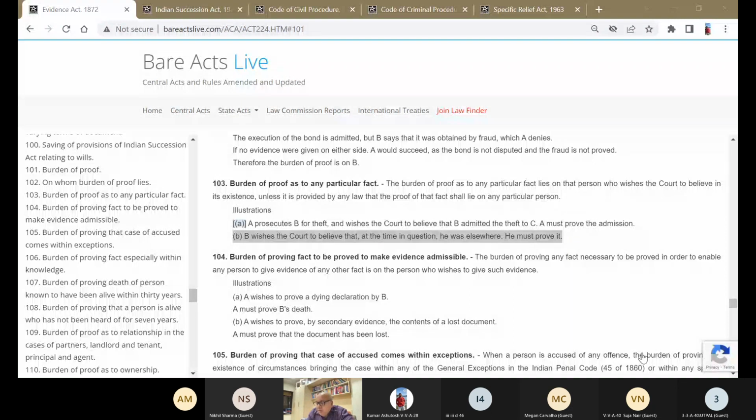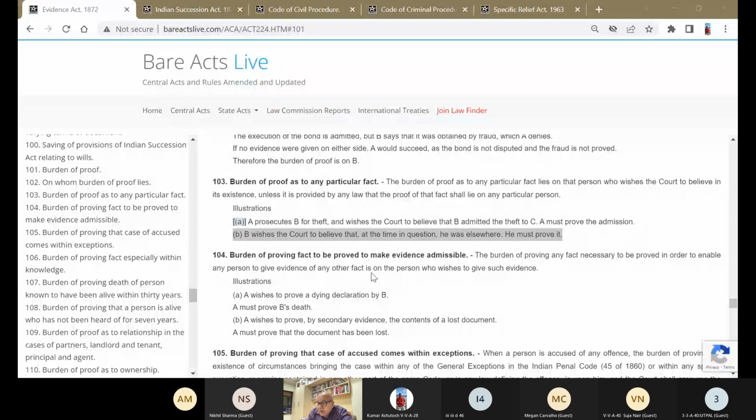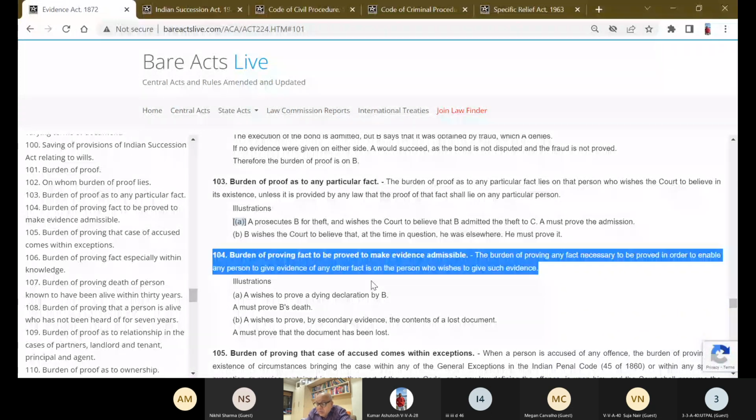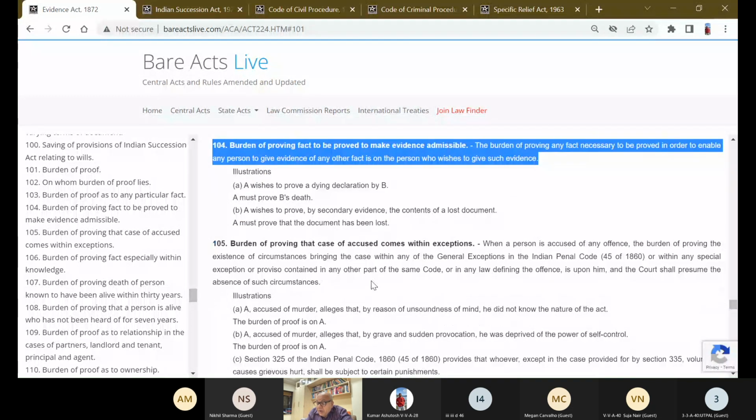Burden of proving fact to be proved to make evidence admissible. How is the evidence admissible and whose burden? See, the burden of proving any fact necessary to be proved in order to enable any person to give evidence of any other fact is on the person who wishes to give such evidence.